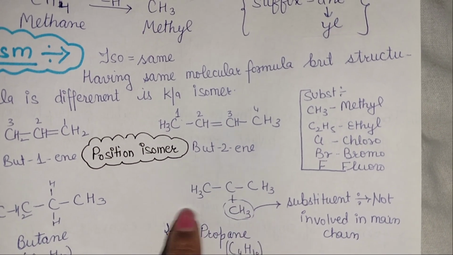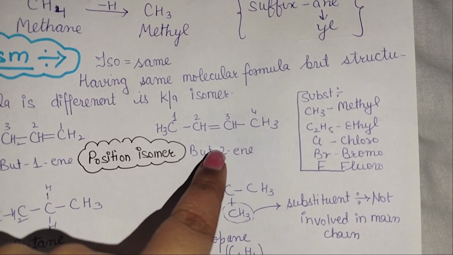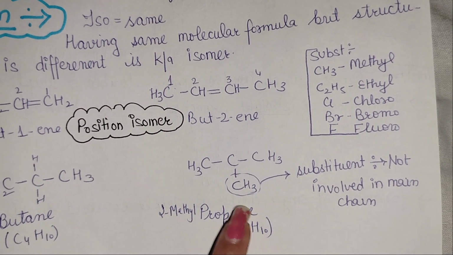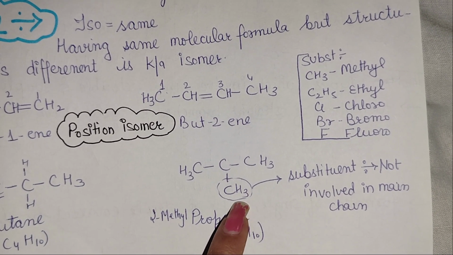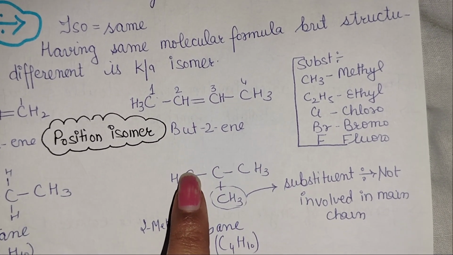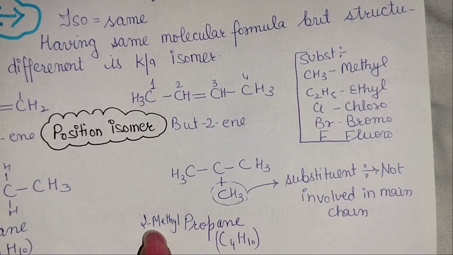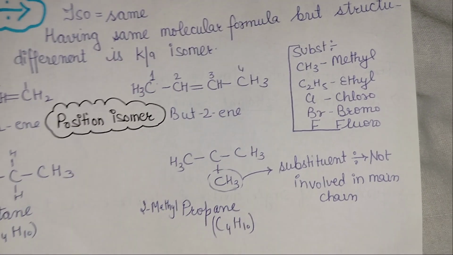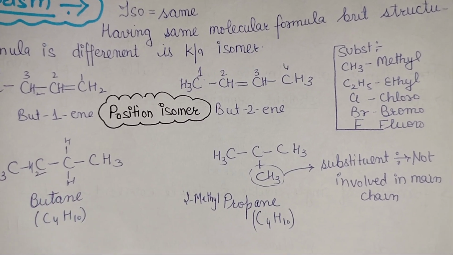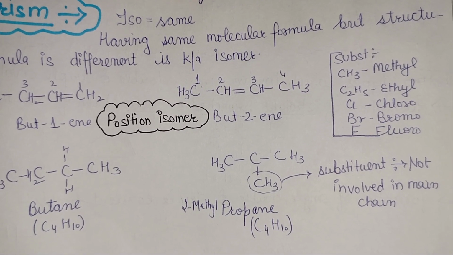We can take a chain like this or like this. We are not going downward or upward to choose the main chain. So here it is a substituent, which is not involved in the main chain. So it is a chain of 1, 2, 3 carbons, meaning propane, and having 2-methyl. At position 2 we have a substituent, that is methyl. Both of them have the same molecular formula but different structural formula.